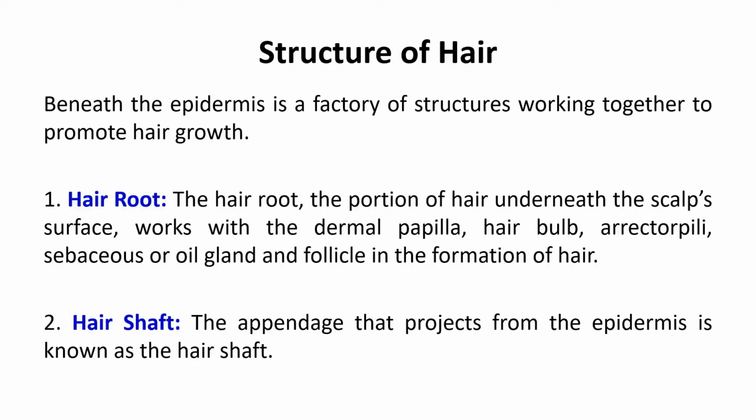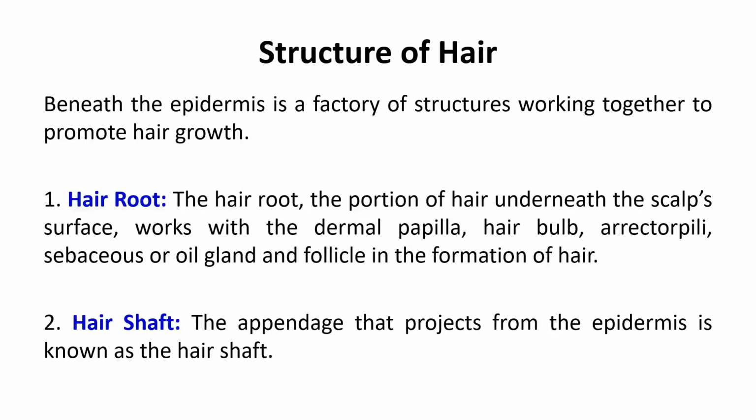Now let us discuss the structure of hairs. Basically, hair structure is composed of two parts. First is the root part and another is the shaft part. Root part lies below the scalp. The hair root, the portion of the hair underneath the scalp surface, works with the other accessory organs such as dermal papillae, very important, hair bulb, arrector pili, and sebaceous gland, and the follicles in the formation of the hair.